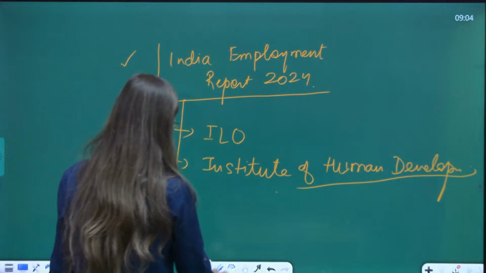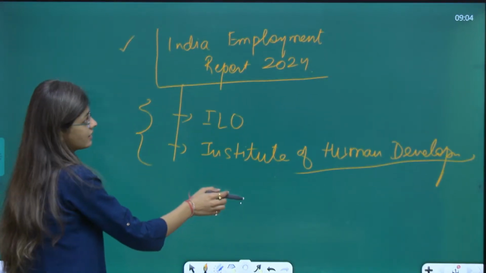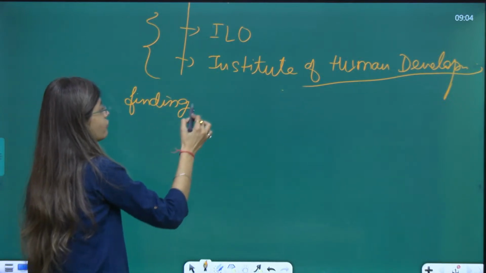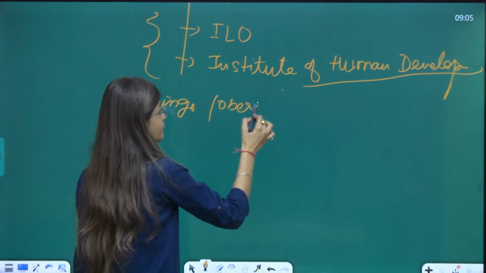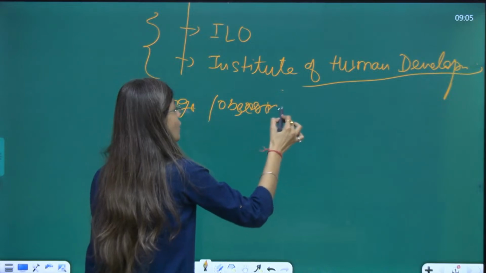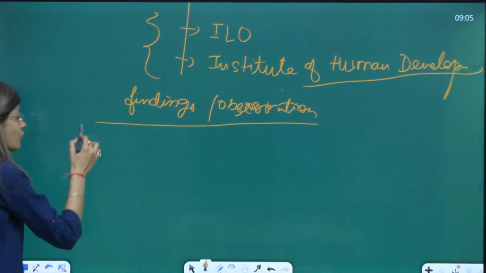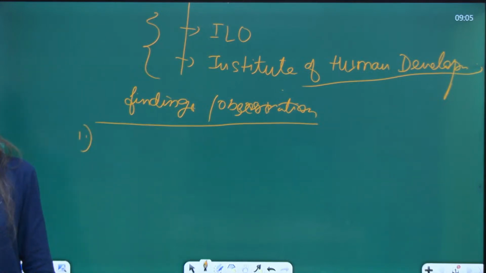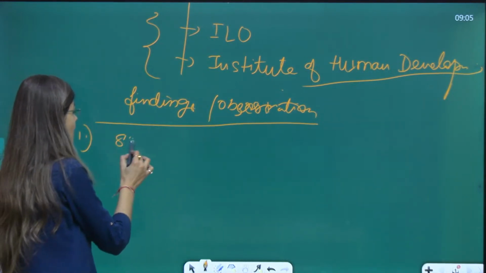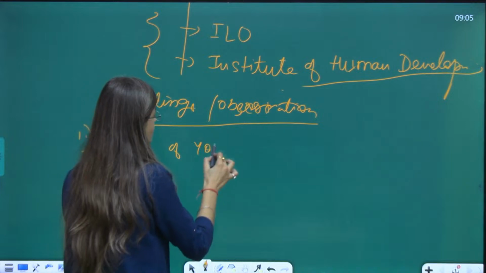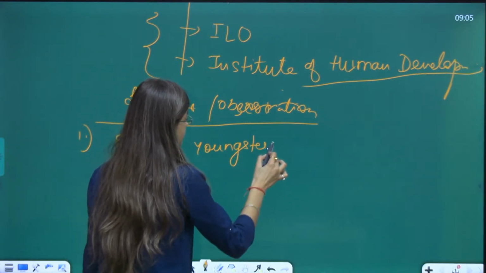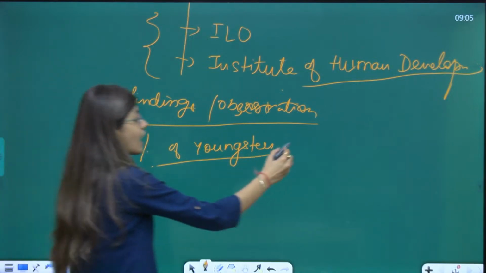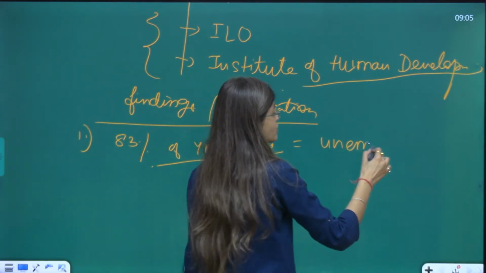Let us look at the findings or the observations of this report. First observation of this report says that about 83% of youngsters are unemployed workforce.